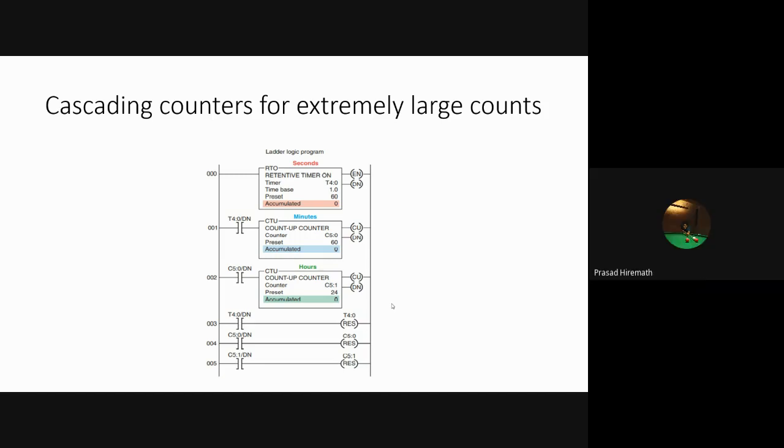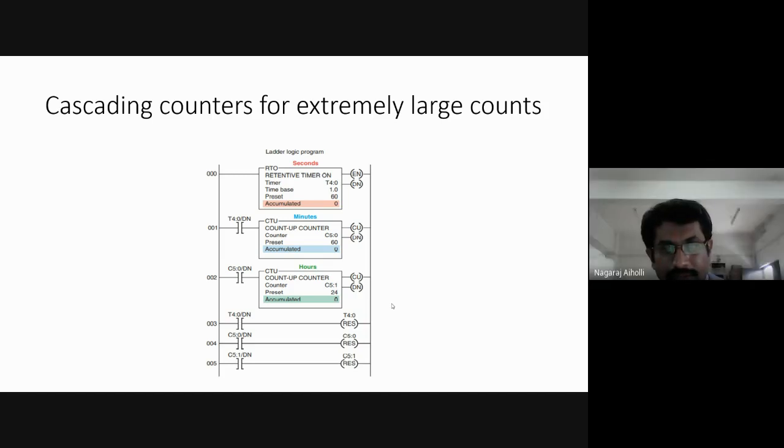Sir, at what time will the CTU reset? CT, which one are you talking about? Which counter are you asking? The minute counter, okay. Yes. The first, this retentive timer goes from 0 to 60.